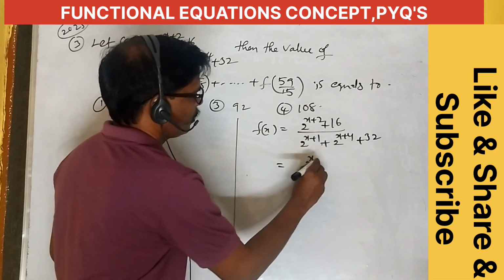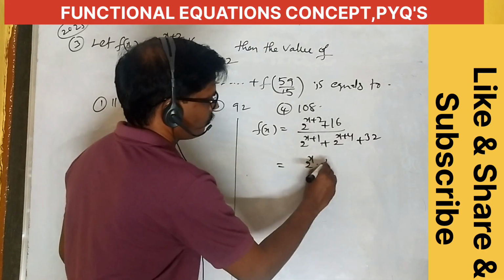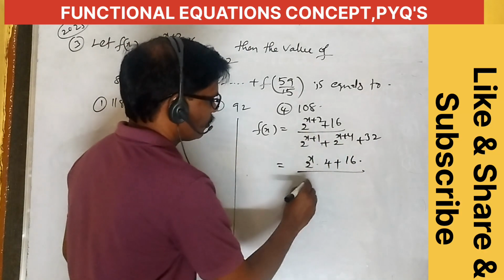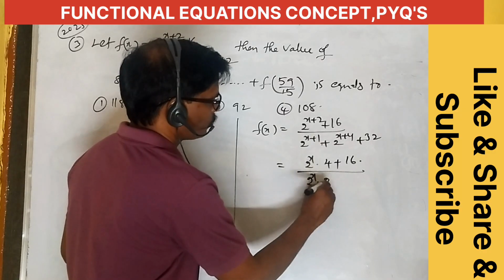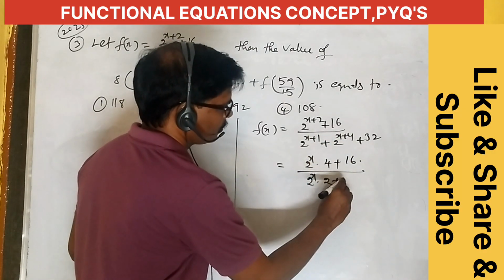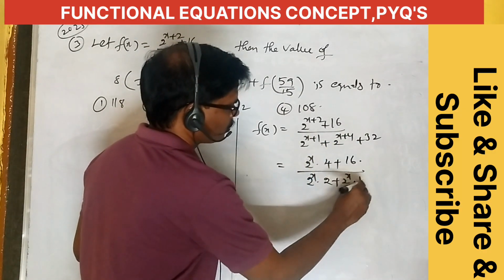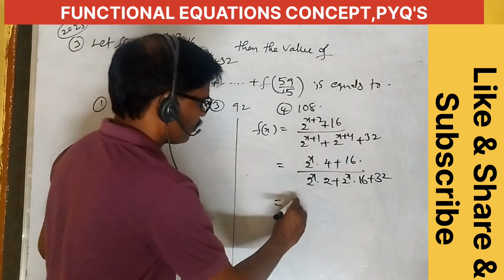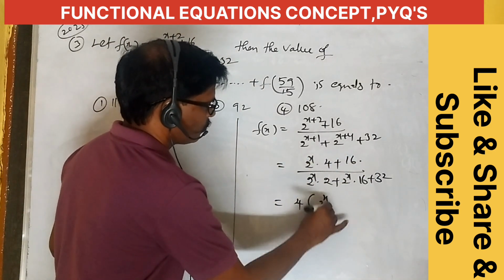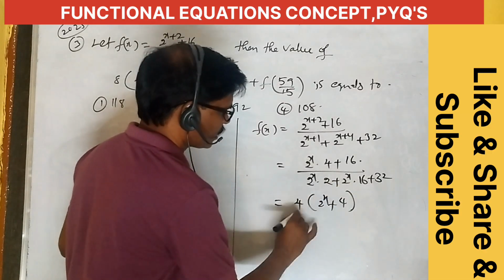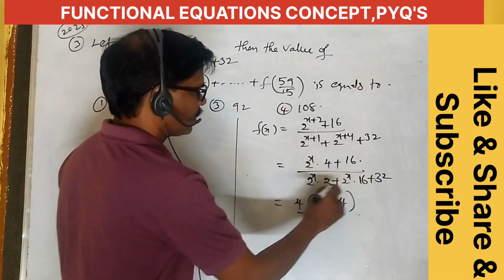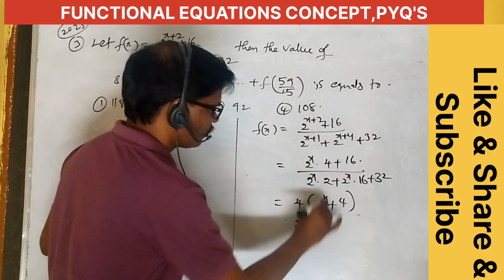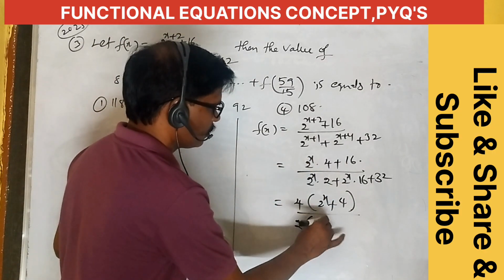2 power x plus 2, 2 square equal to 4, right? Plus 16, by 2 power x into 2, plus 2 power x into 2 power 4 is 16, plus 32. What is the common here? 4 is the common, means 2 power x plus 4. Here what is the common? 2 is the common.